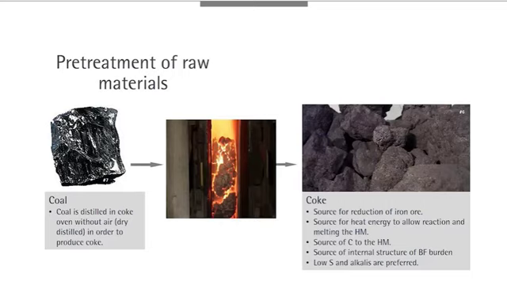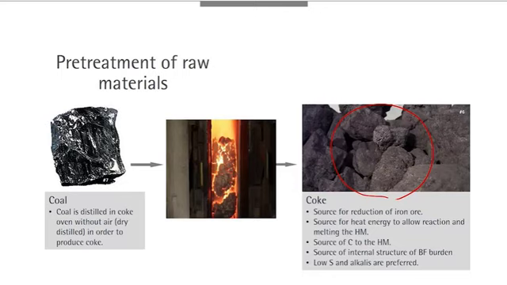In order to be effectively used for the iron making process, this coal needs to be treated in a coke oven to transform into coke. So this is coke produced from coal. The coke is of course the source of reduction of iron ore by providing carbon, and when it burns, it also generates a lot of heat. So the heat energy required for the iron making process is supplied by this coke, and